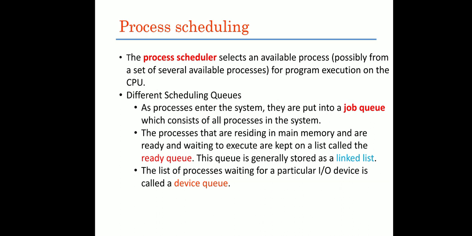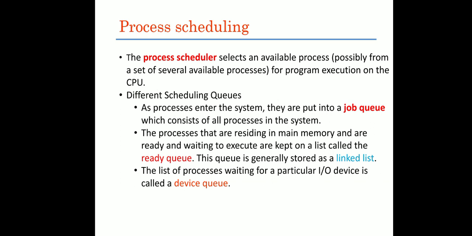Next, we have different types of scheduling queues. Normally we have 3 types of queue. Among this, we will get one question for examination. The first queue is called the job queue. As processes enter the system, they are put into a job queue, which consists of all the processes in the system. Once the process is created and enters the system, initially that process will be put into the job queue. The job queue contains all the processes within the system.